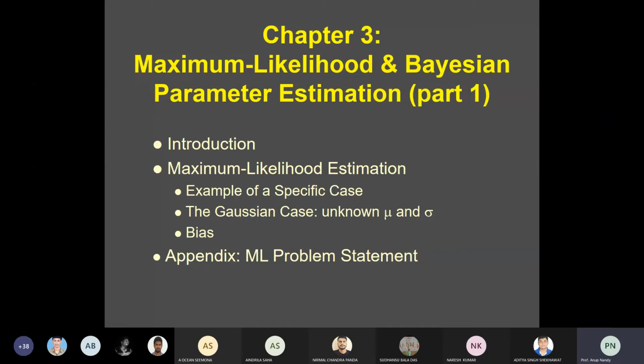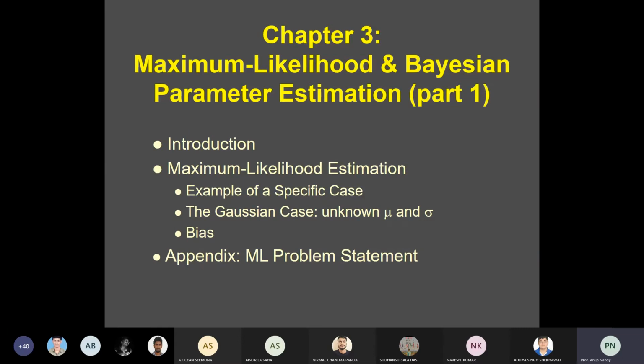You need to estimate them, and the best estimate of their value is defined in such a way that it maximizes the probability of obtaining the samples which are actually observed. It means you have some training data set, irrespective of any class, because the classes are independent here, and you need to find the mu and sigma in such a way that they best describe the distribution. That is the main thing.